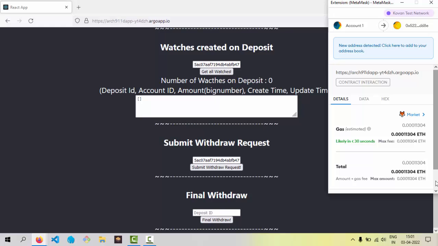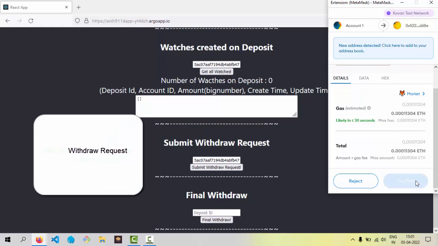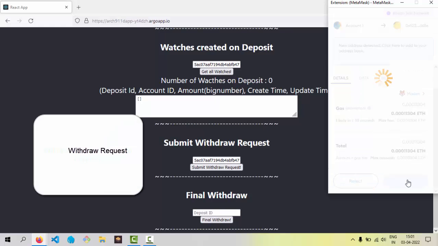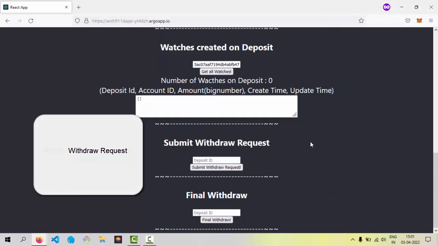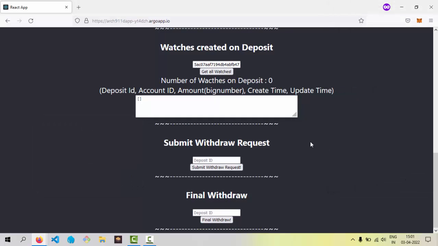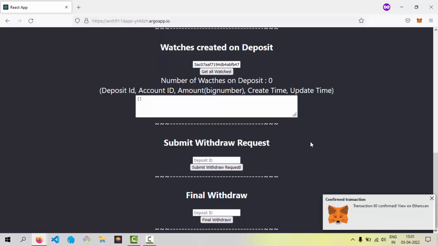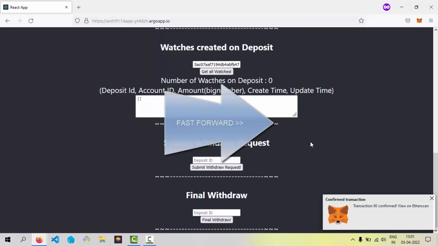Fine. So a withdrawal request has been entered, and when that completes successfully, a 9-day lock will be applied on that particular deposit, plus account 2, who was the watcher, should get a small ETH amount, which will be 0.0000911, as an alert.